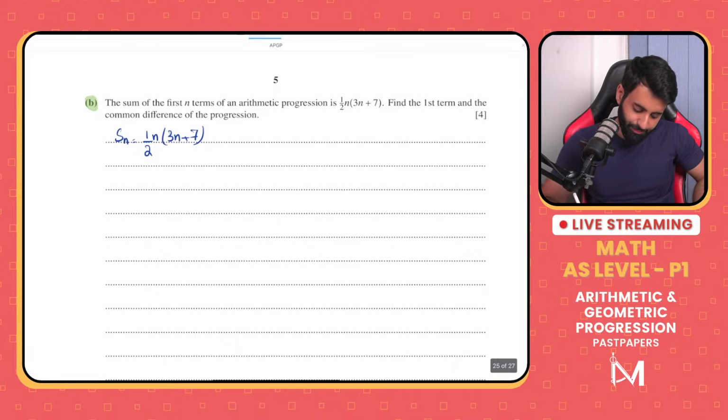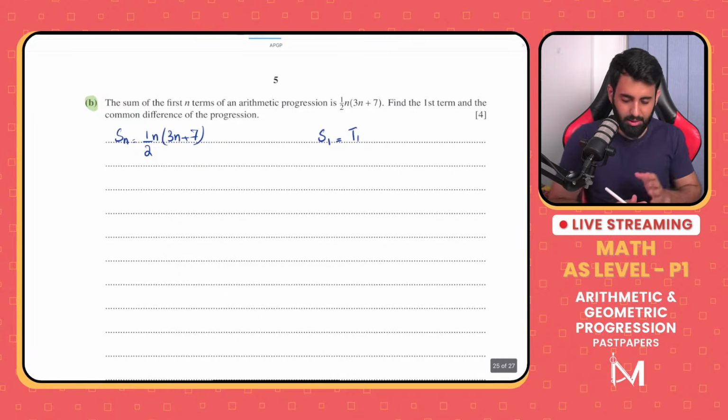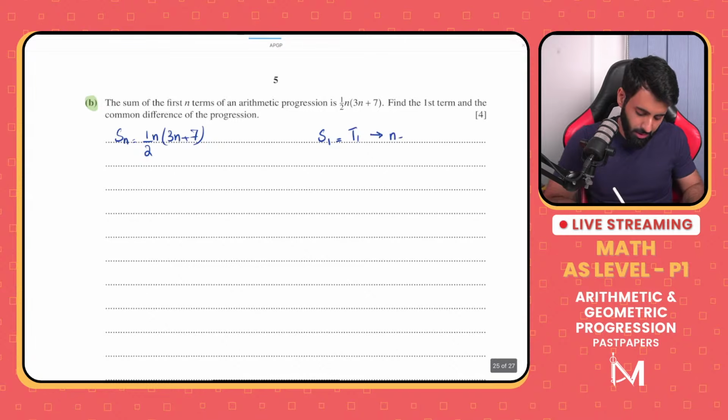All right, so basically the formula gives us the sum, okay? So if you think about it, sum of the first term is technically going to be equal to the first term also. Okay, so whether it's the sum of the first term or it's the first term, they're both going to be the same. So here's what I'm going to do. In order to find out the sum of the first term or the first term, we're just going to plug in n as 1.